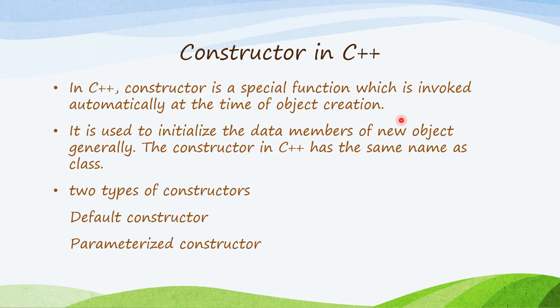So there should be something behind this logic, and we will see that. It is used to initialize the data members of a new object, and a constructor has the same name as that of the class. Therefore it is a special function. Its name cannot be different from the class. There are two types of constructor: default constructor and parameterized constructor.